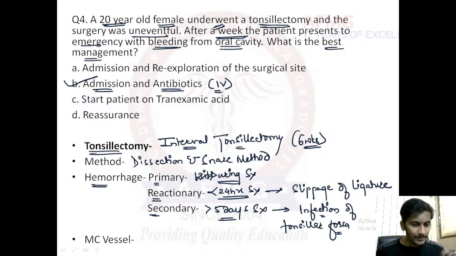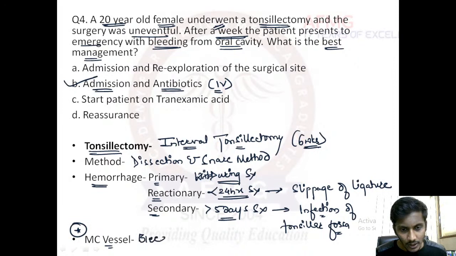Now, can anybody tell me the answer to this last statement that I've added? Which is the most common vessel to bleed in cases of surgery or tonsillectomy? A very important question that you need to remember. One-liner. This question had come earlier also.